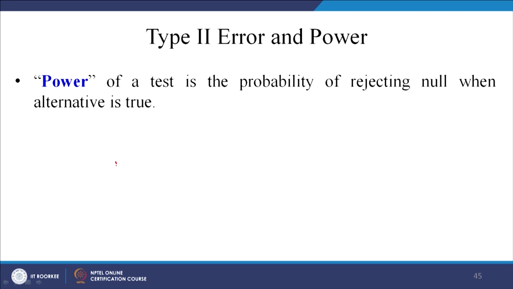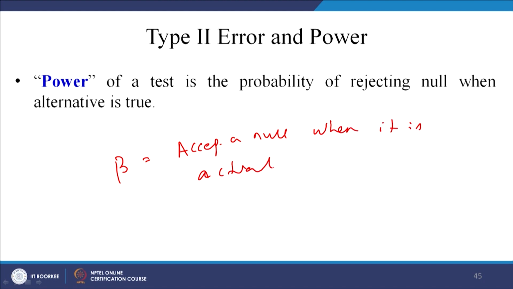First of all, let us remember the beta. Beta was, we said, accepting a null hypothesis when it is actually false, right. This is what was our beta. Now, if I do it like this, beta is equal to this much.